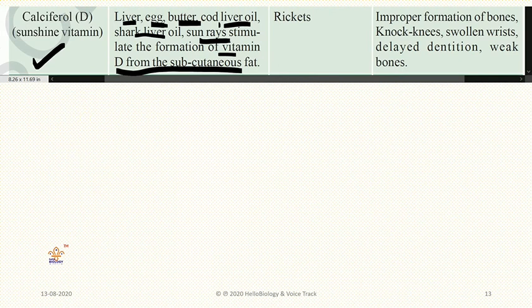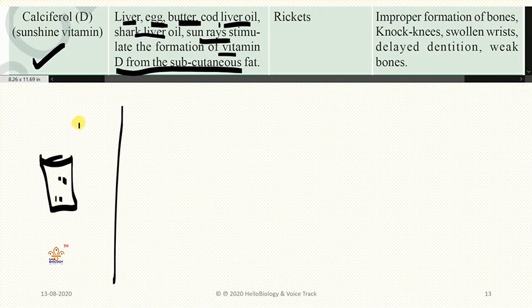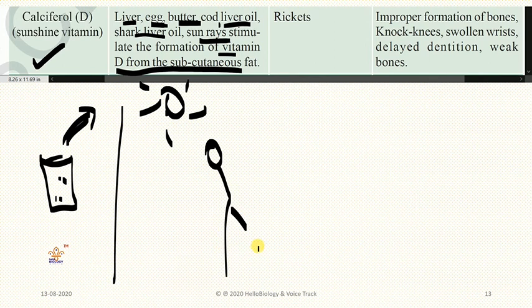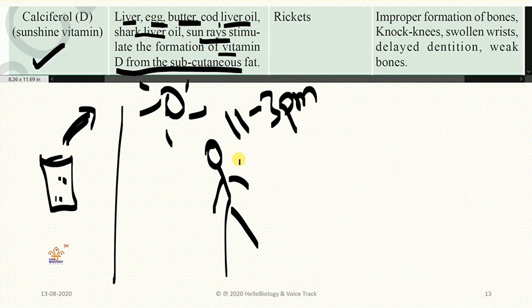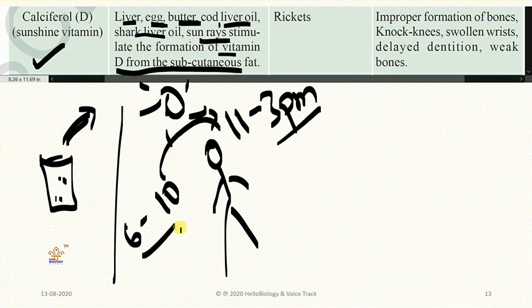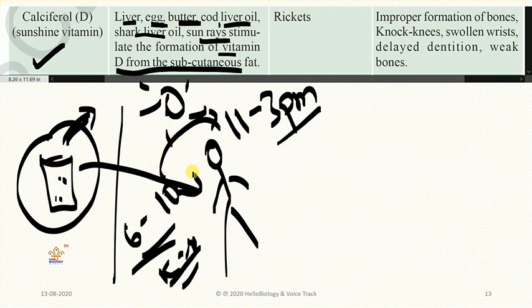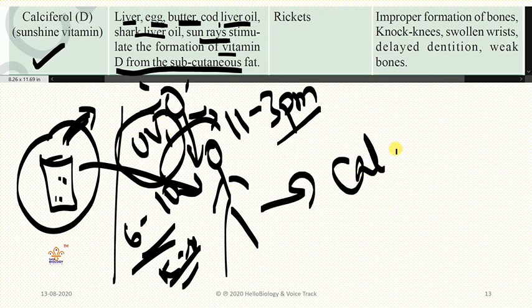What does it mean? That means at your home, your mother has given a glass full of milk and you have taken it. After that, you came under sunlight. So you are standing under sunlight in the early morning, or from 11 o'clock to 3 p.m., also no problem; early morning from 6 to 10 o'clock also no problem, 10 to 11 also no problem, till 3 p.m. at any time, if you stand under sunlight for 15 or 20 minutes, you have already taken calcium. And along with that calcium, this sunlight, which consists of UV rays, will increase the production of vitamin D.